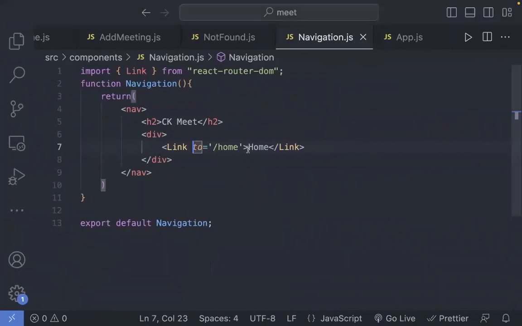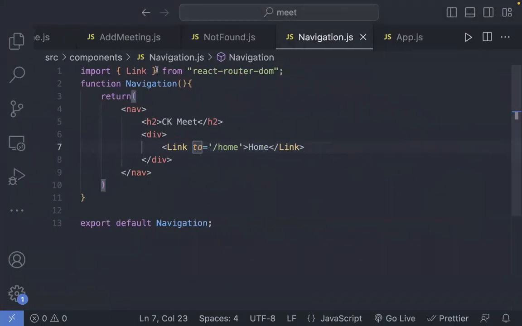Is everything fine? If I've made a mistake, yeah, we will fix that. Yeah, Browser Router. Not an issue.